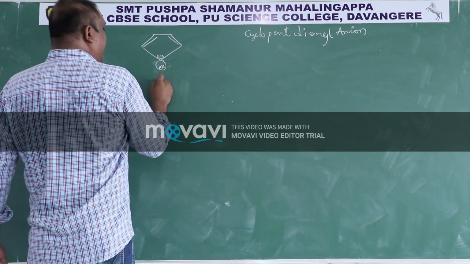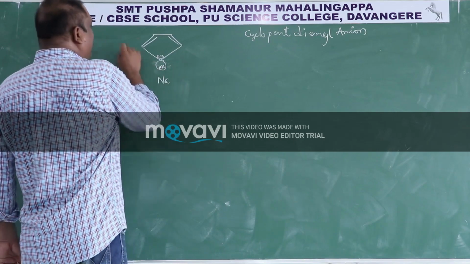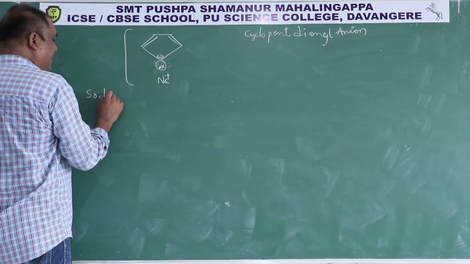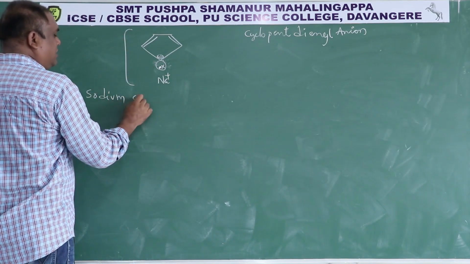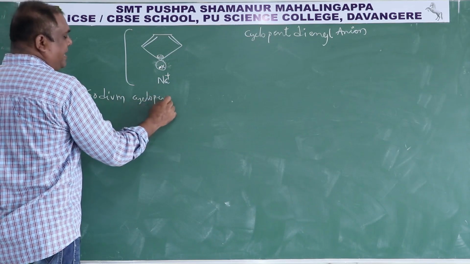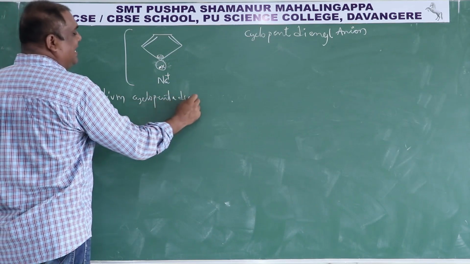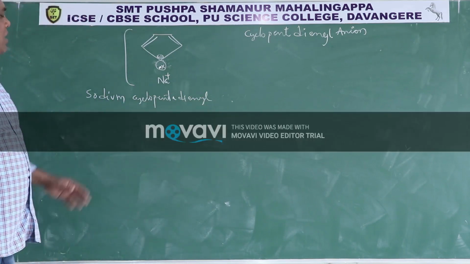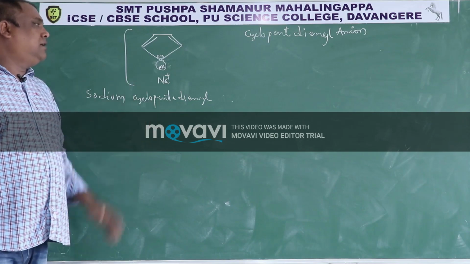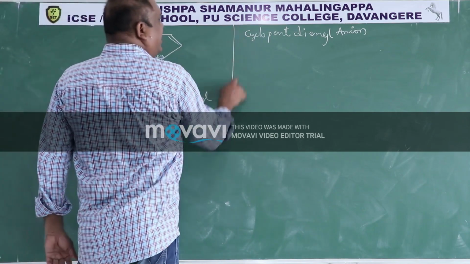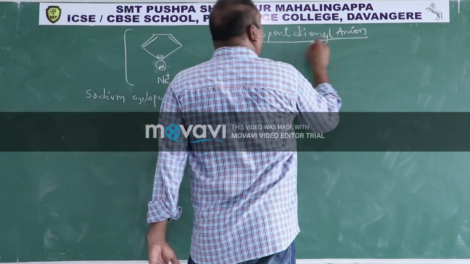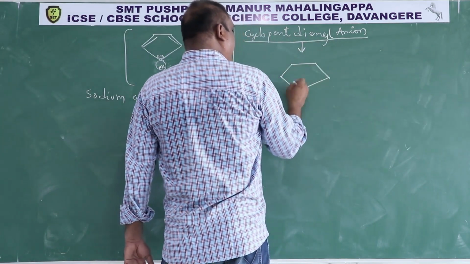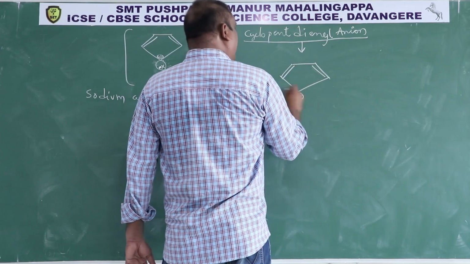This is attached to say some Na plus. So now it will become a salt called sodium cyclopentadienyl salt. Now let us take this salt. In this salt we are taking only this part, the anion part. So in that anion part I will draw this. This is the anion part.